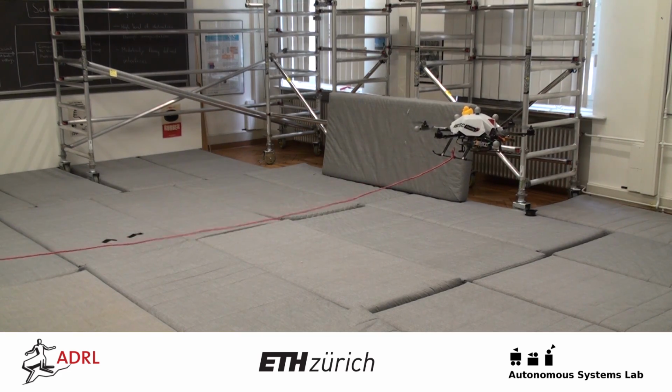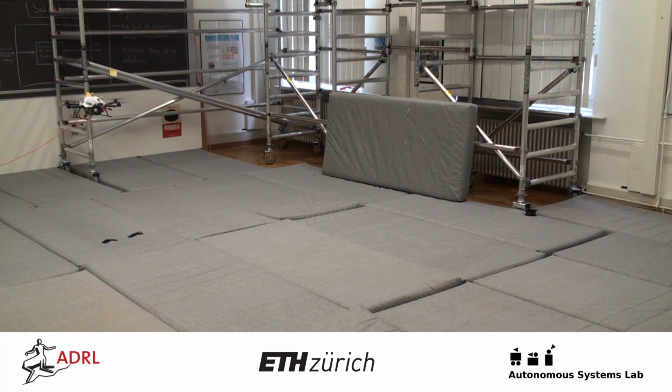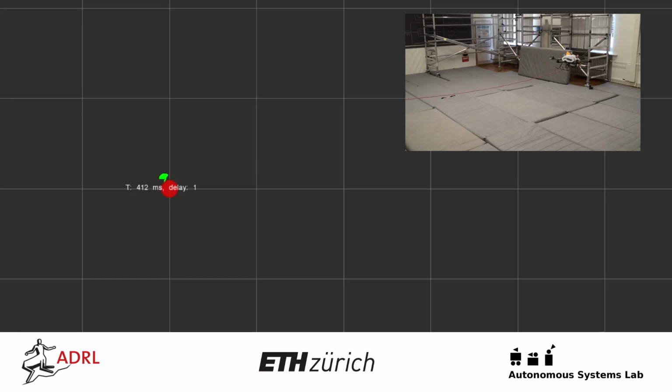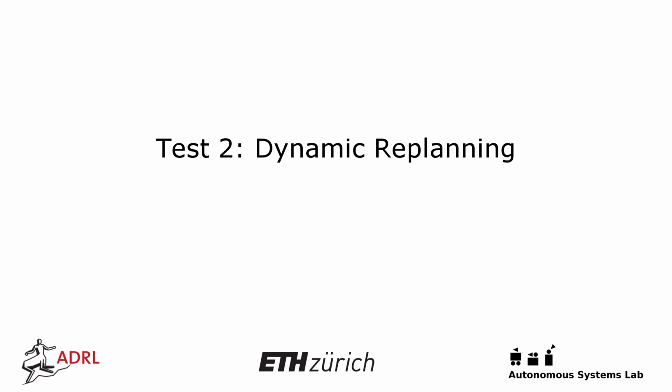We also disturb the hex rotor while it is trying to reach the goal point. Here we tuned the MPC controller for accurate tracking, aggressively rejecting disturbances. While a regular tracking controller would force the hexacopter onto its original path, the MPC controller designs a new trajectory to the goal.